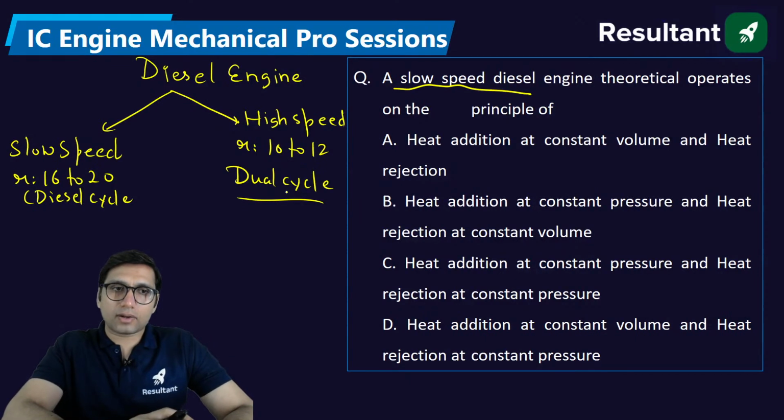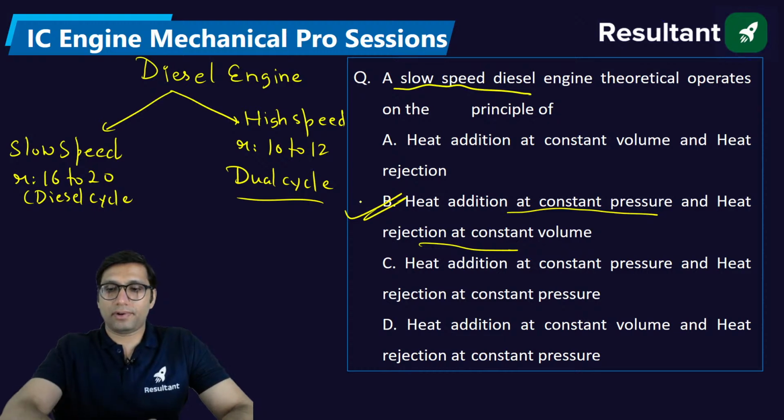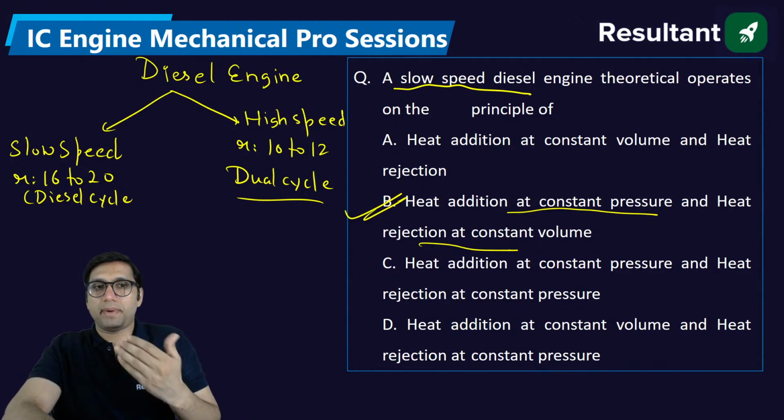Here they are talking about a slow speed diesel engine, so we use the diesel cycle. In the diesel cycle, heat addition is at constant pressure and heat rejection is at constant volume.